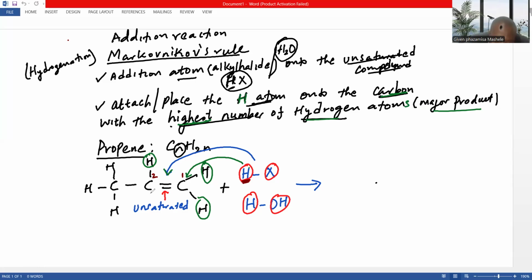So this time around, the bromine, the X, should come to this side. Because if we just put the X on the first carbon with the hydrogens there, it's no longer a major product, it will be a minor product. So for a major product, particularly when you are dealing with haloalkanes and the alcohol product, particularly when we have added the hydrogen with halogen, the final result would be this.